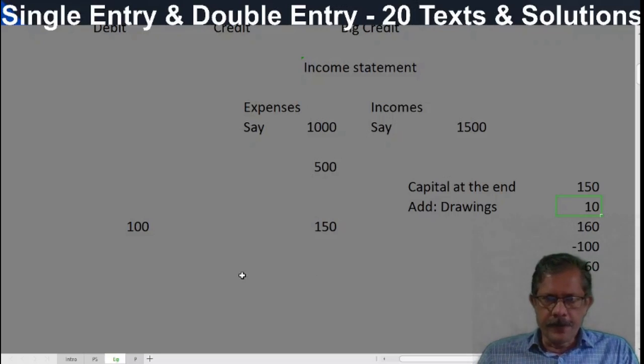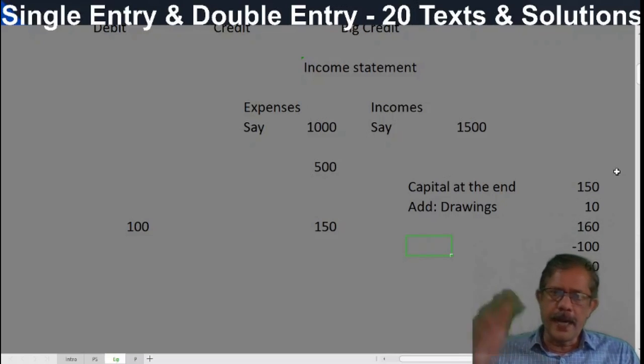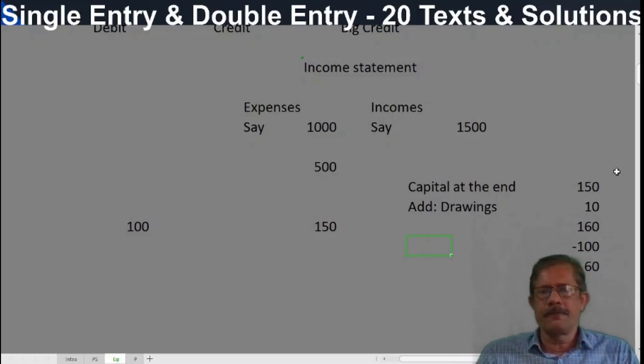Likewise, if we have introduced another 20 rupees as additional capital, this additional capital will be deducted from here. So add drawings, less additional capital, then we get the adjusted capital. Drawings will be added back and the additional capital will be deducted, because to that extent, business profit has not arisen.